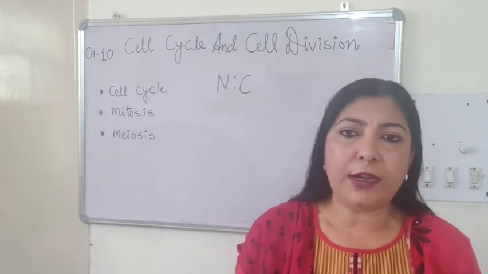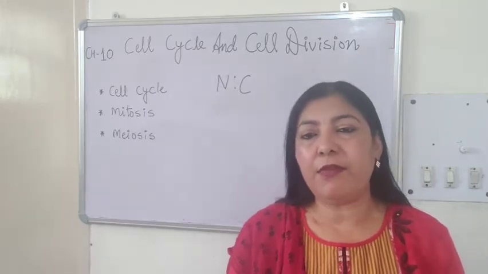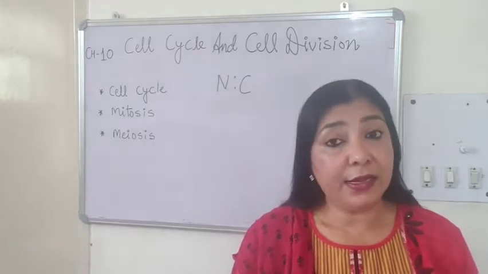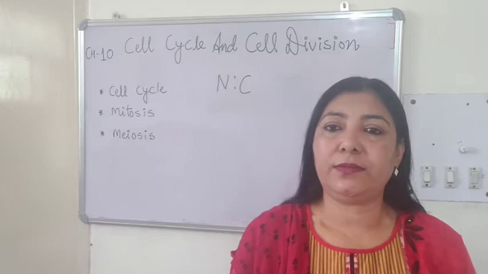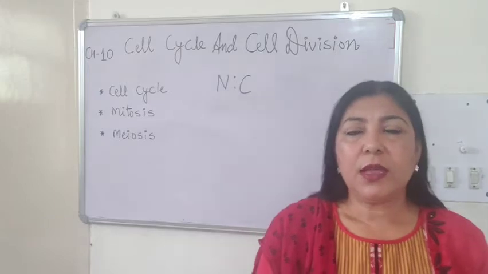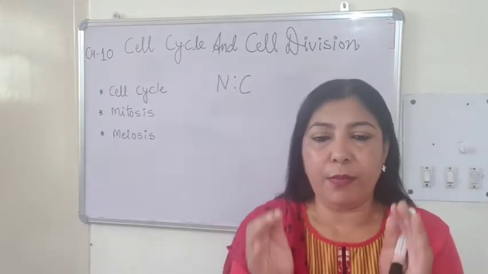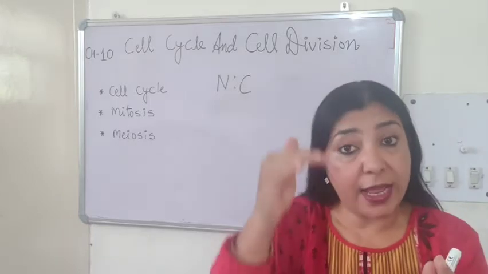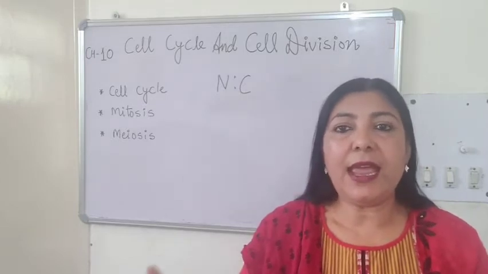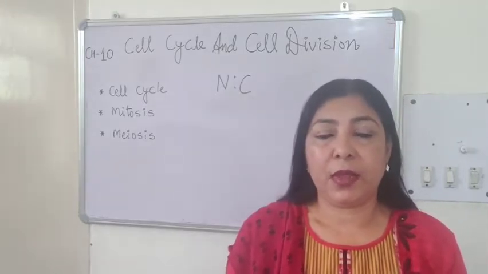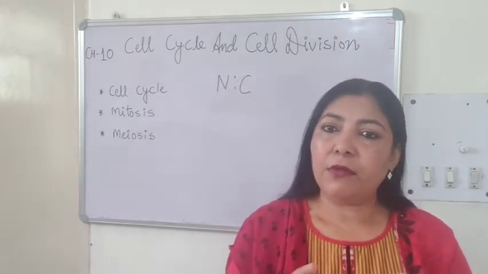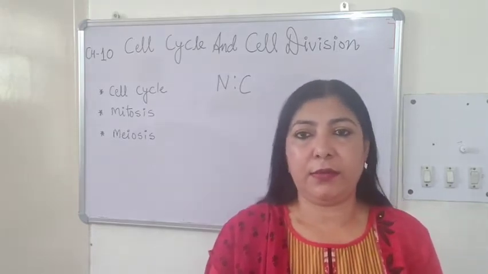This cell division may be of different types. Very simple organisms, like we studied about the reproduction in amoeba, that is binary fission. It's also a type of cell division. And that cell division is called as amitosis, because it's just a rough breaking up of a large cell whose NC ratio has gone down. It breaks up into 2 parts and both the parts can exist as new organism. Because amoeba is a unicellular organism, it can survive with this simple type of cell division.